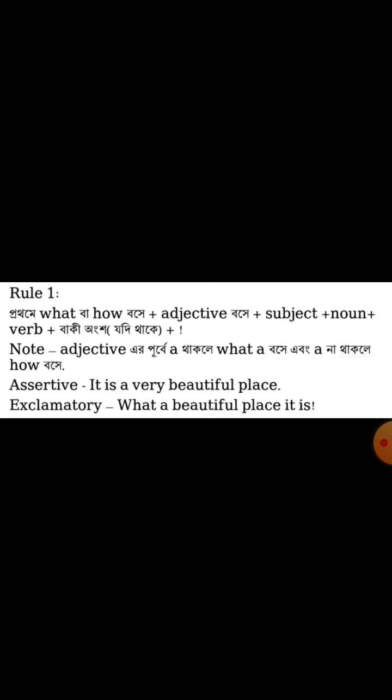In the second step we learned that there will be no adverb in this section, so we have to remove it. So we remove the very, and the rest of the part is a beautiful place. So what a beautiful place, then the first portion will go last, that is it is. So: it is a very beautiful place. What a beautiful place it is.